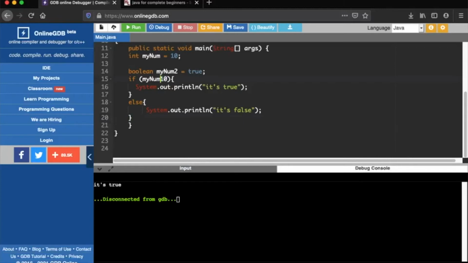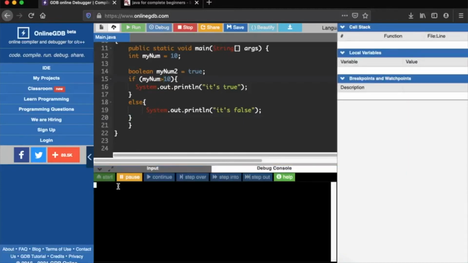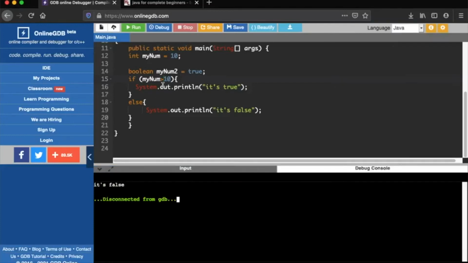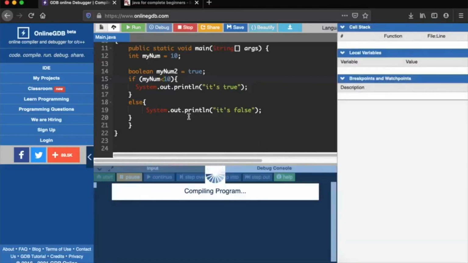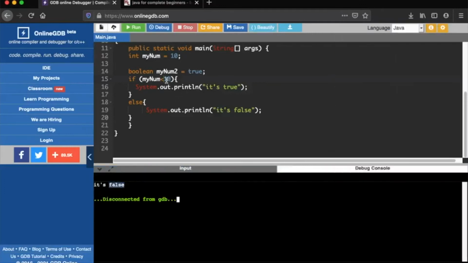So let me just change the condition here and see, it would be false. So start it, it's false, and if it is lesser than, then it would be true again. So it's false again. So this is it for this tutorial.